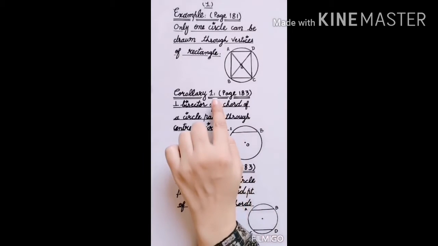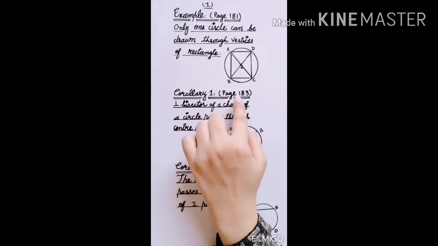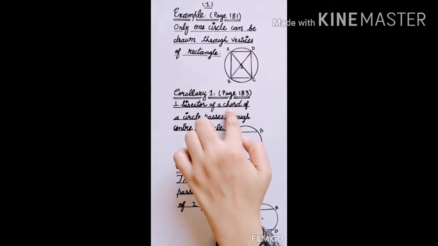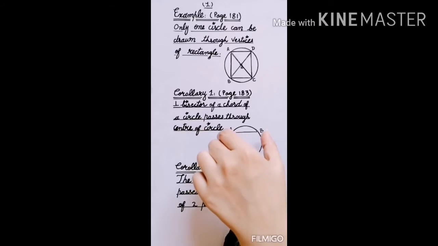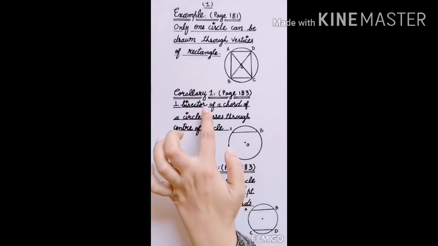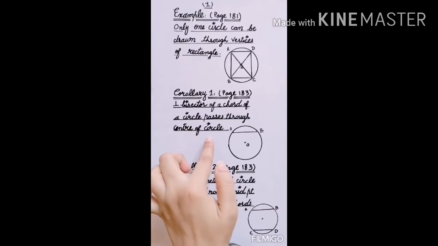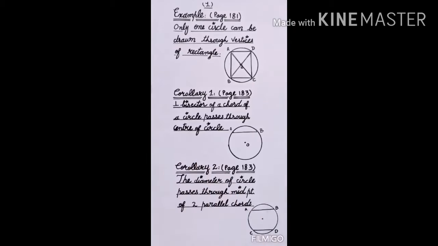Second one is corollary 1, that is on page number 183. The perpendicular bisector of a chord of a circle. If you have a chord and you draw the perpendicular bisector of that chord, it must pass through the center of a circle. What does it mean? For example, you have this chord AB of a circle. If you draw a perpendicular bisector, how will you draw it? You will take the midpoint and draw the perpendicular bisector.